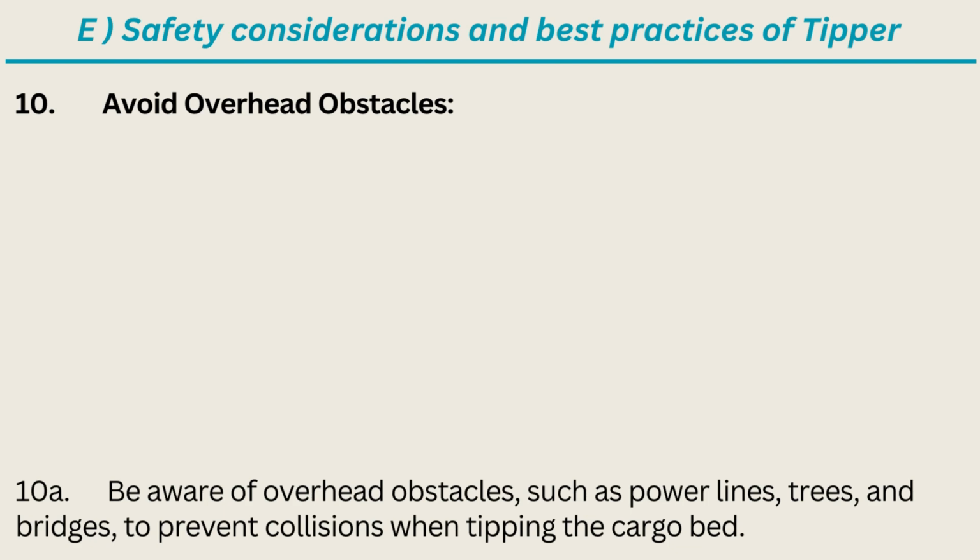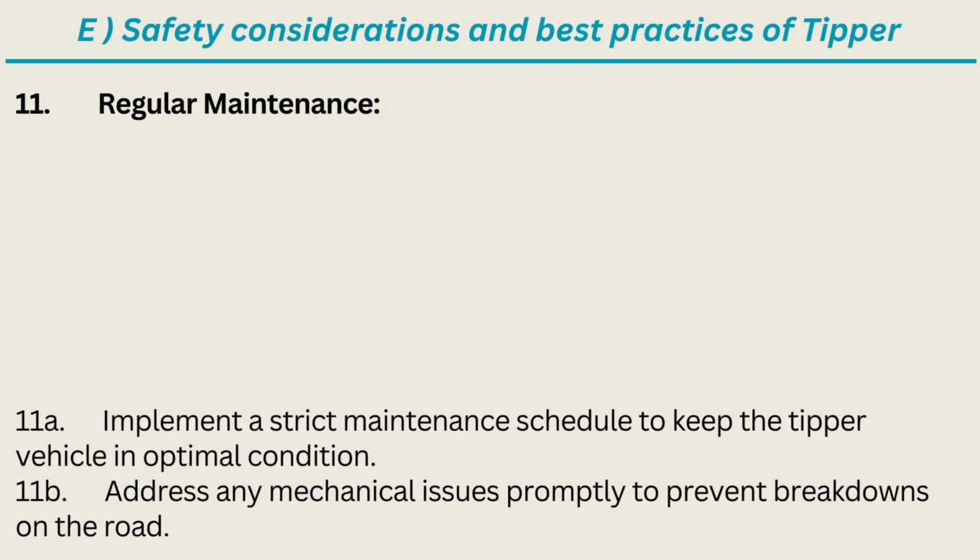10. Avoid overhead obstacles. 10A. Be aware of overhead obstacles, such as power lines, trees, and bridges, to prevent collisions when tipping the cargo bed. 11. Regular maintenance. 11A. Implement a strict maintenance schedule to keep the tipper vehicle in optimal condition. 11B. Address any mechanical issues promptly to prevent breakdowns on the road.